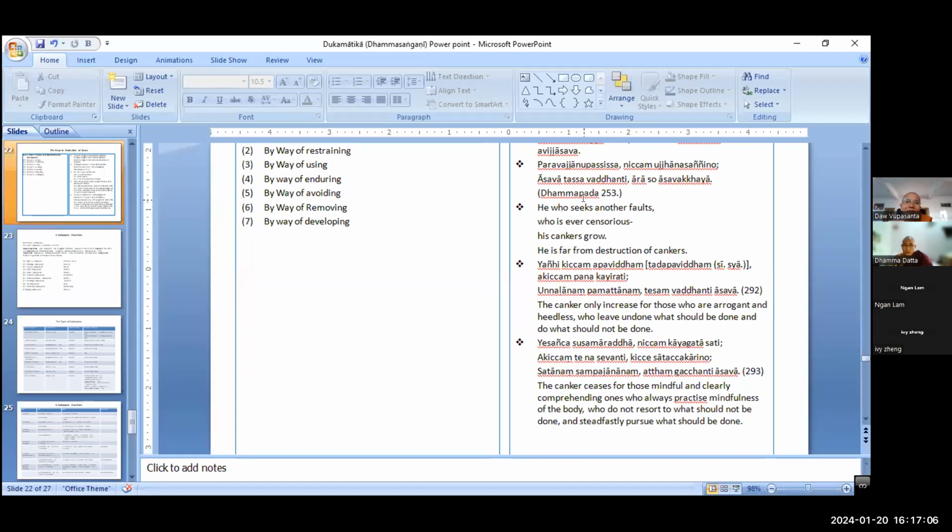We don't see our own fault, but it's easy to see the others' first. Whenever we see the others' faults, asava grows in us, right? So we understand what we call asava means lobha, ditthi, moha, right? We learn the Abhidhamma, that's what we know.